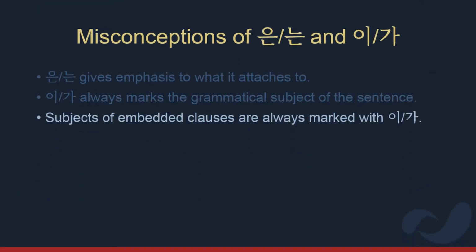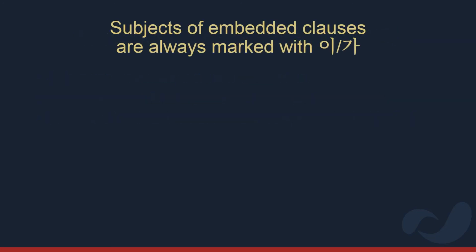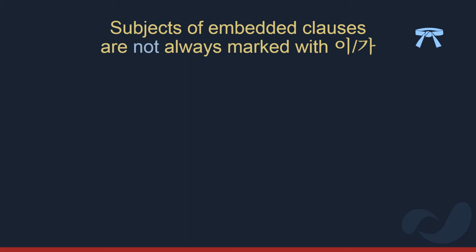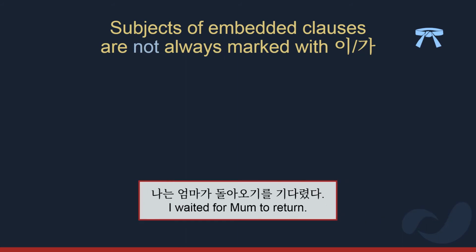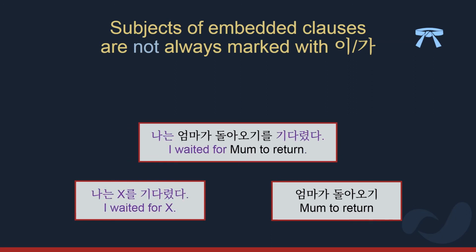Some people have said that subjects of embedded clauses are always marked with 이가. This point is more difficult, and you can see the blue belt used to show that this is for intermediate level learners. First, we need to understand what an embedded clause is. So here we have the sentence 나는 엄마가 돌아오기를 기다렸다, I waited for mum to return, which is made up of two clauses. The first clause, the outer clause, is I waited for X, and the second clause, the inner clause, is mum to return. The subject of the inner clause is mum.